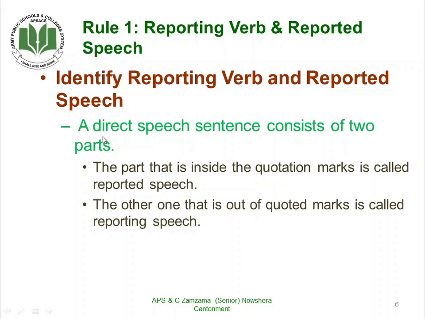A direct speech comprises two parts. The part inside the quotation marks is called reported speech, and the other one outside the quotation marks is called reporting speech.